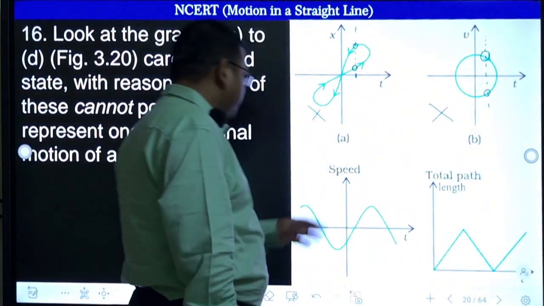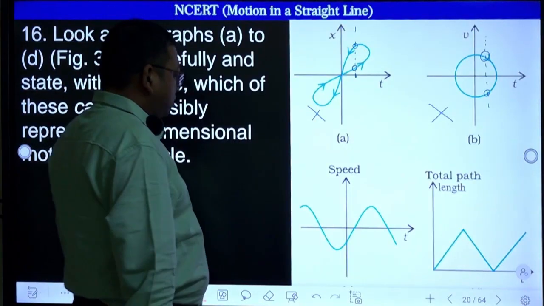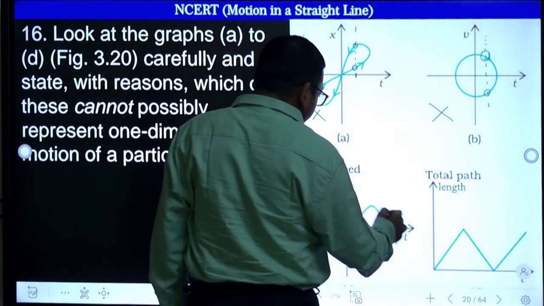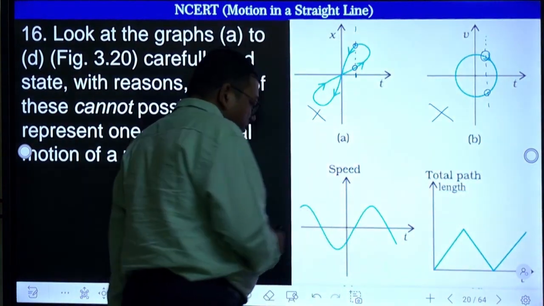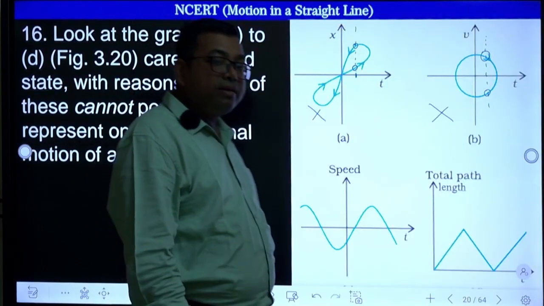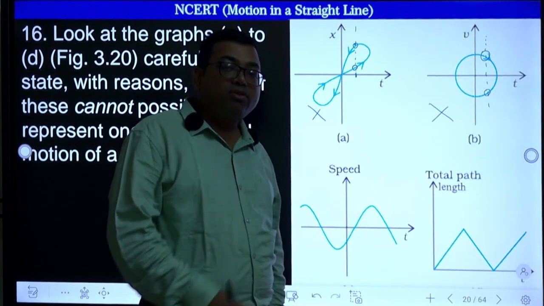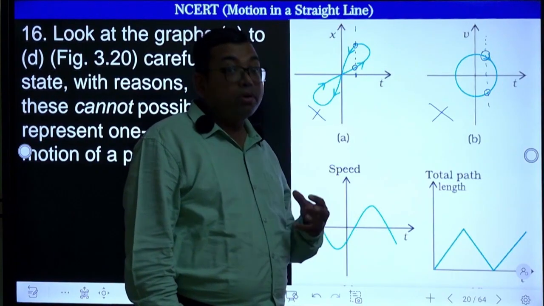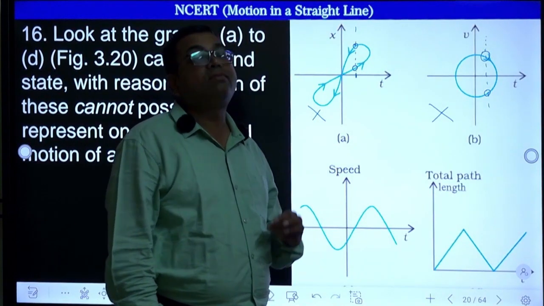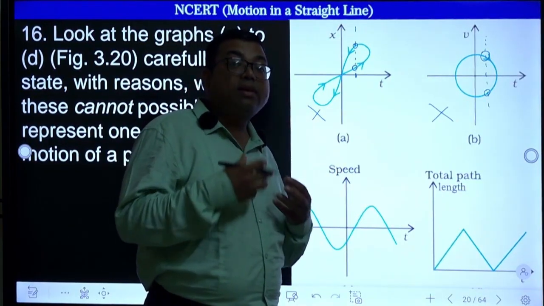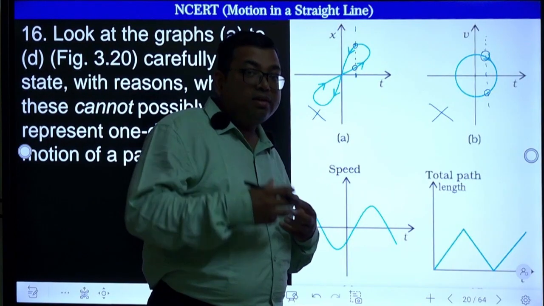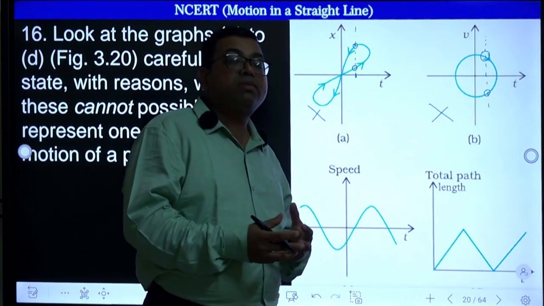Then what about this? Now here, definitely for positive time we can say, but what about negative time? Is there any significance of negative time? It is possible. Negative time has a significance. What is that? For example, suppose I am the observer and I am studying a body, right? So I have started the observation right now.